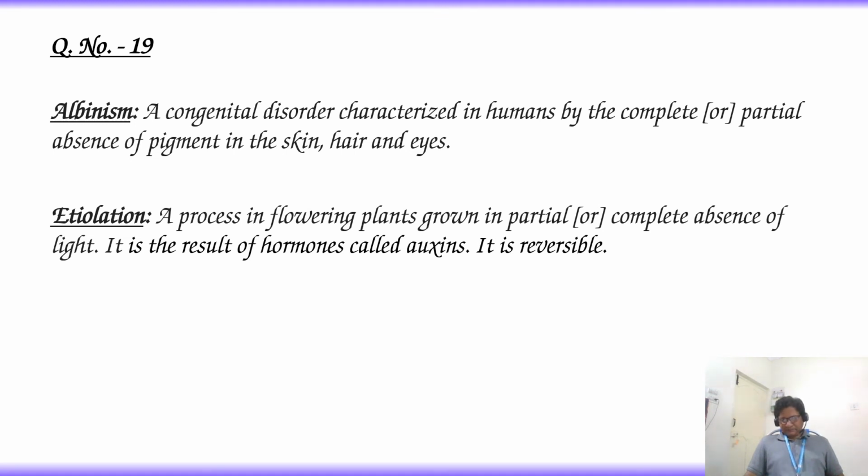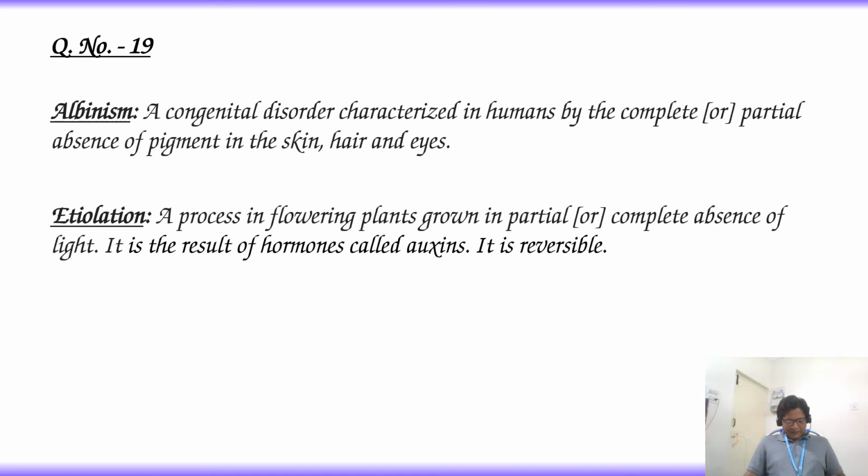Etiolation is a process in flowering plants growing in partial or complete absence of light. Etiolation is the result of hormones called auxins in the plants, and etiolation is reversible.